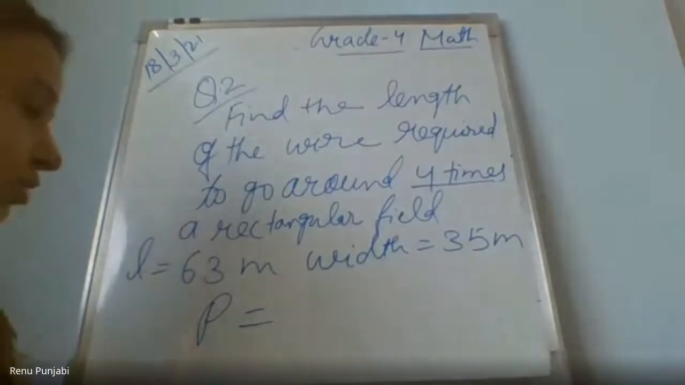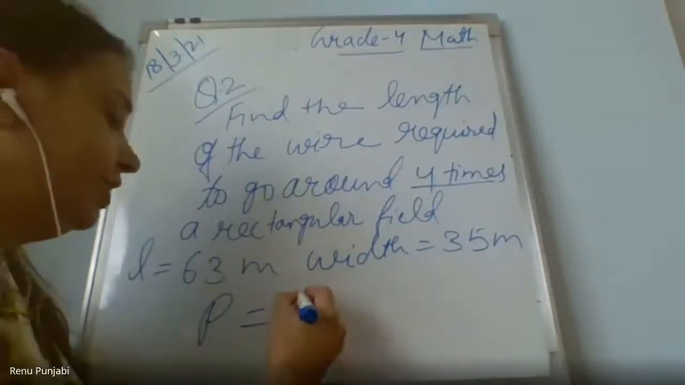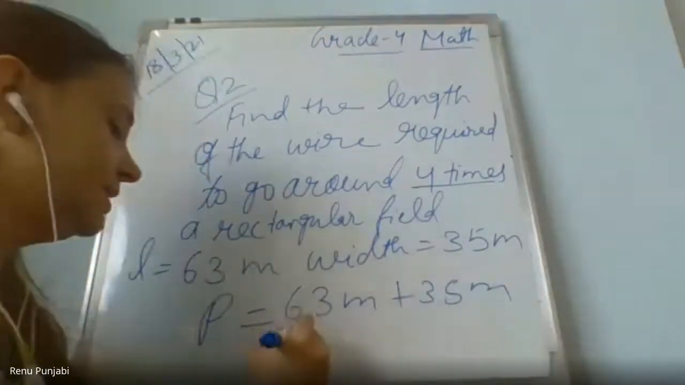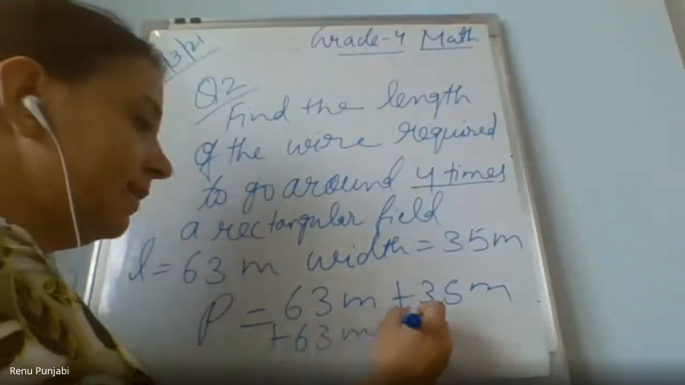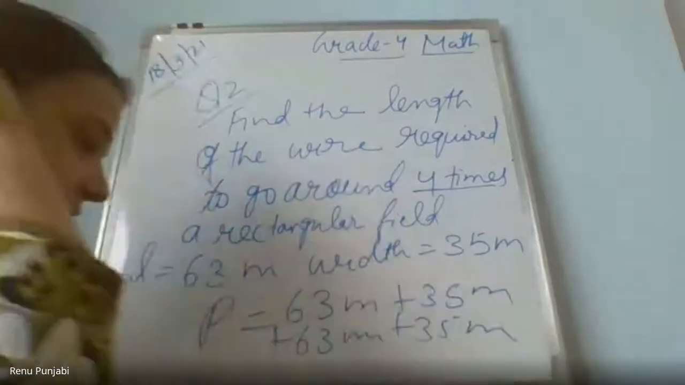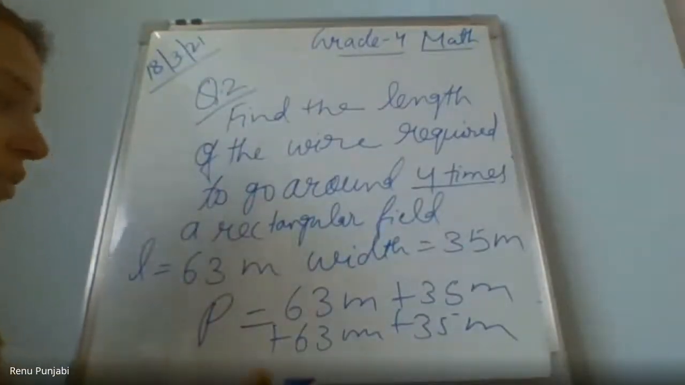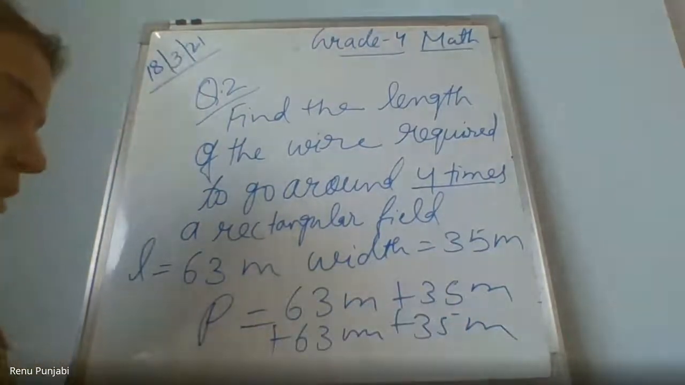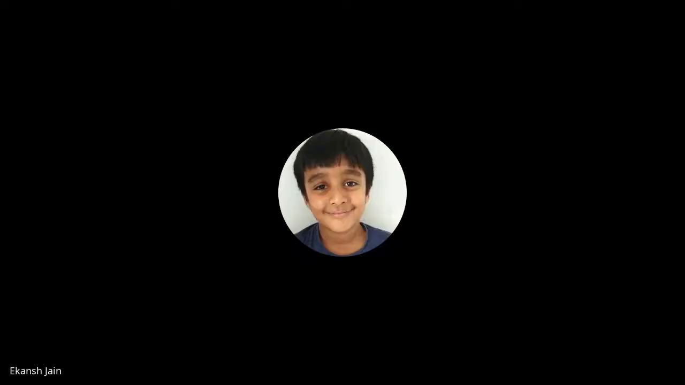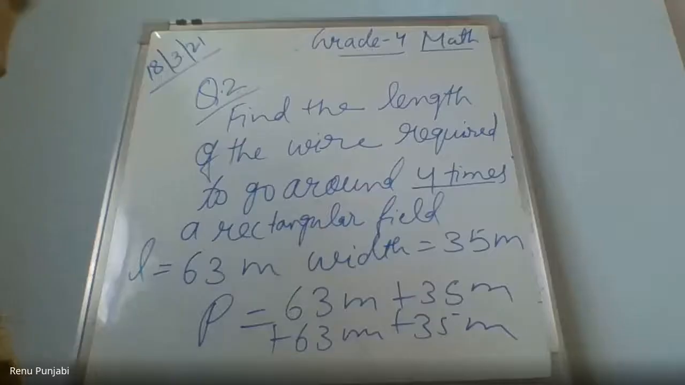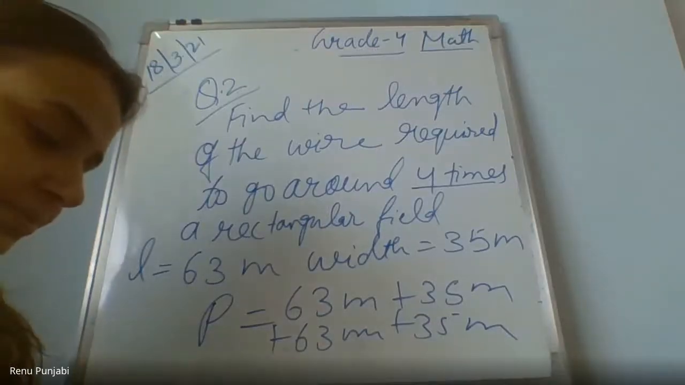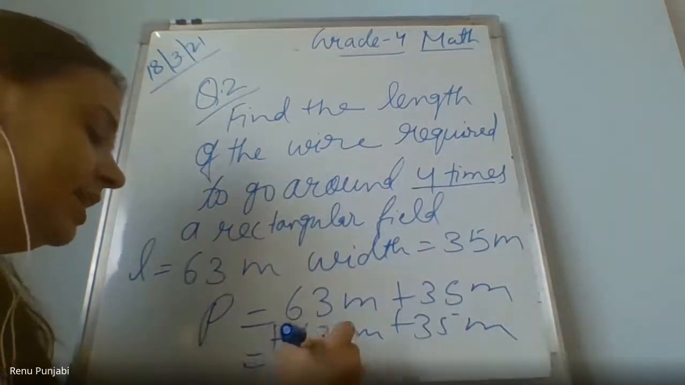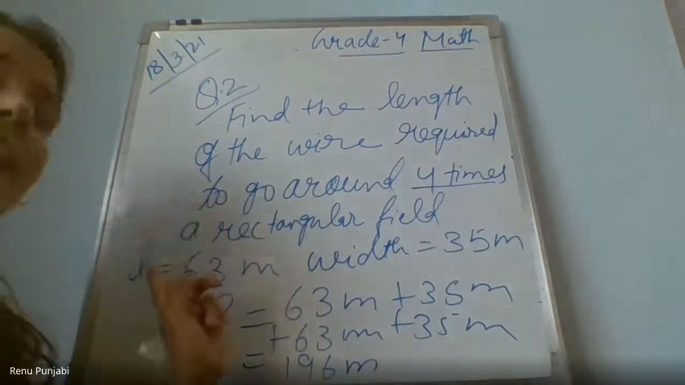So let me also find out the perimeter of this. We need 63 meters plus 35 meters plus 63 meters plus 35 meters. Or you add 63 plus 35 and then multiply it by 2. Ma'am, 196 meter. Let me check. Yes, 196 meter. Now this is the perimeter of a rectangle.